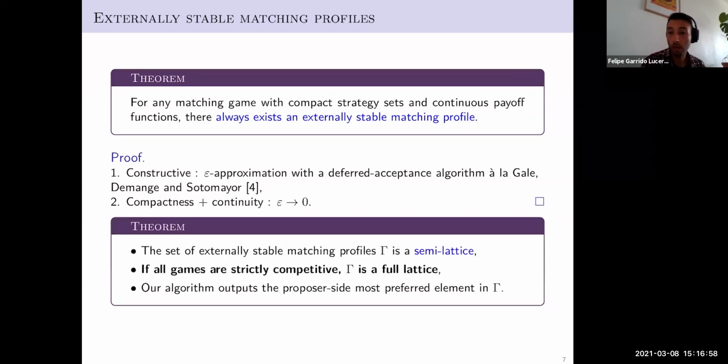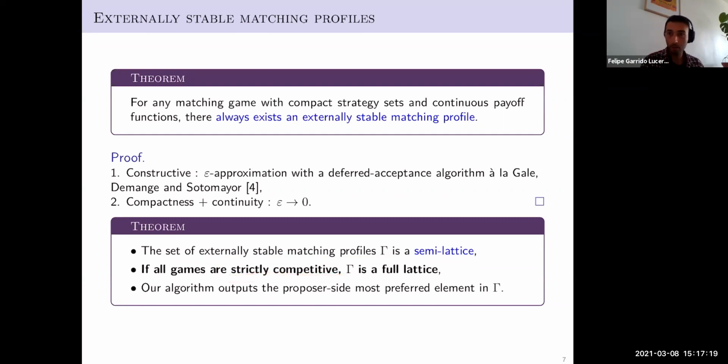We can work now with the set of these allocations. The set of externally stable matching profiles gamma is a semilattice. It means that we can only define the maximum between two elements, but not the minimum. The minimum is not well defined, unless all the games are strictly competitive.